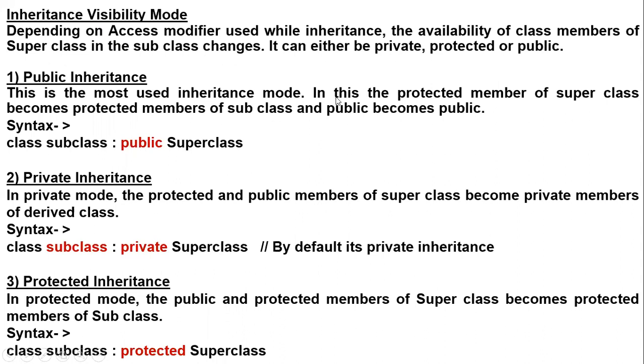You know that a private member of a class cannot be accessed outside the class; it can be accessed only inside the public members of that class. One thing is clear. If the accessibility mode is public, then the protected and public members of the class remain protected and public in the subclass.